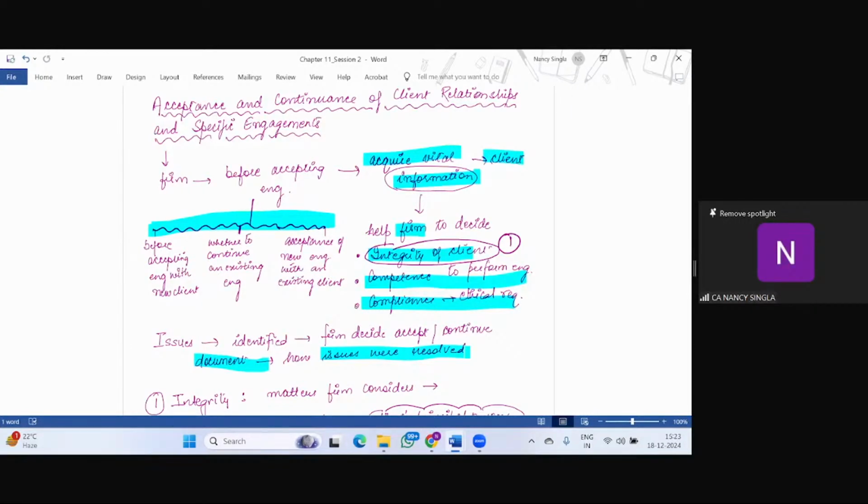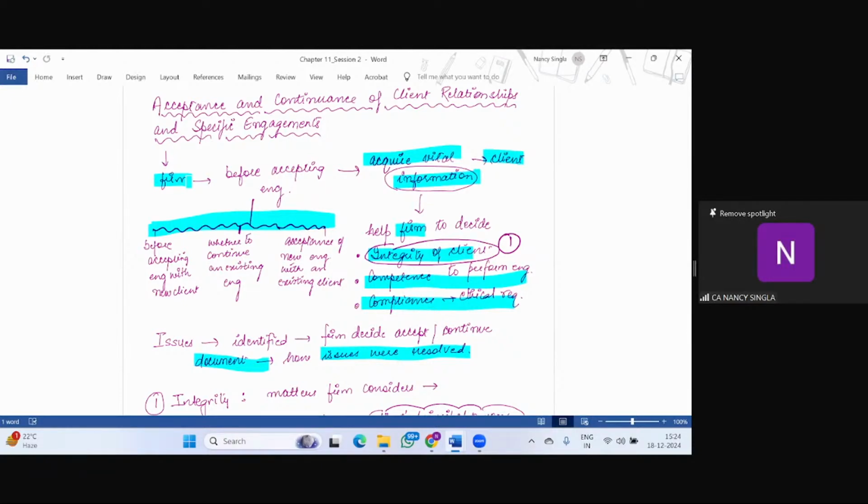So in acceptance and continuance of client relationship, what we have seen is that before accepting engagement with respect to a new client or existing client, or accepting a new engagement with an existing client, the firm, SQC1 being with respect to responsibilities of the firm, should acquire vital information from the client to help decide the integrity of the client, competence to perform the engagement, and compliance with the relevant ethical requirements, right?